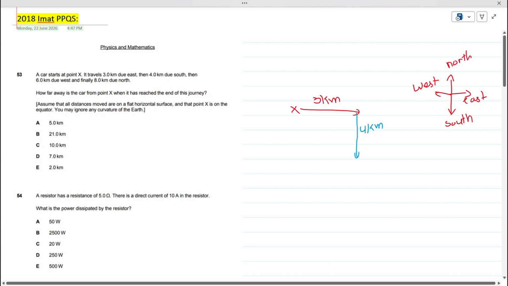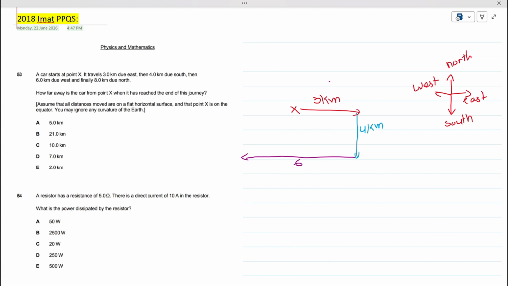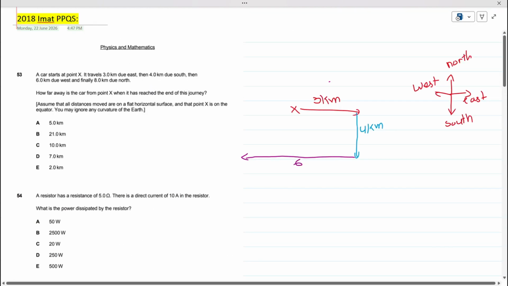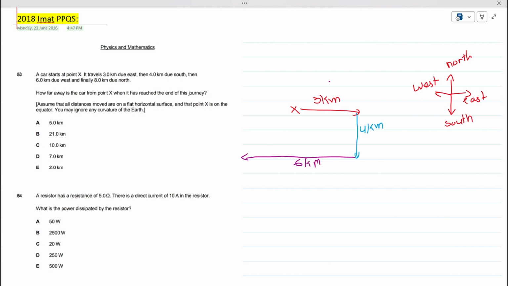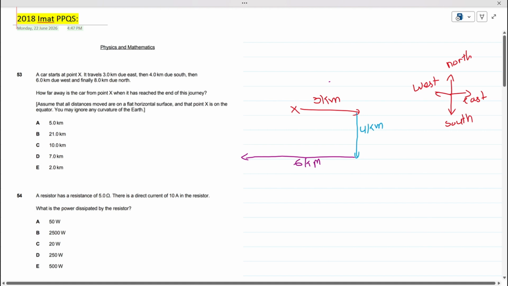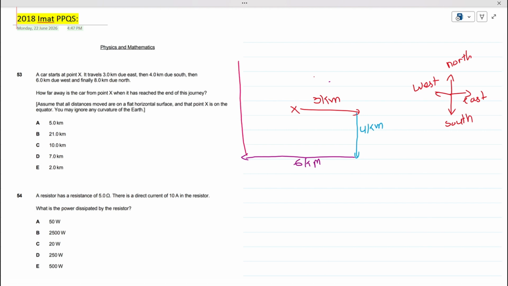Then they say then 6 kilometers due west. West means left hand side, so 6 kilometers in the west side. And then they say 8 kilometers due north. North means upward, so 8 kilometers in the north direction. So this is my 8 kilometers, and it is in the north direction.